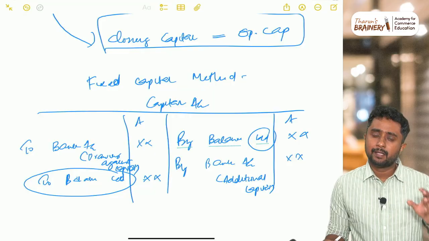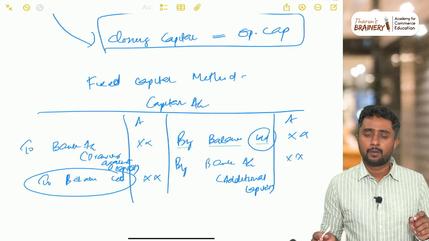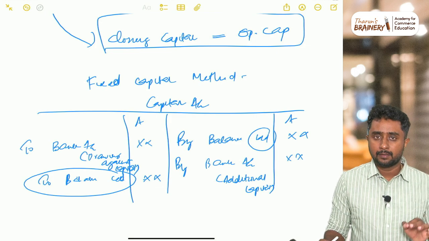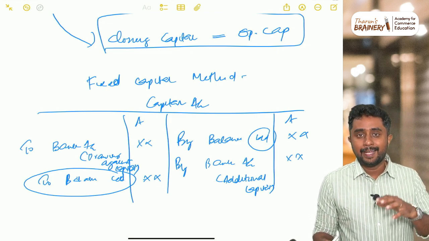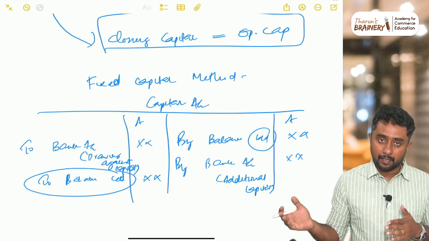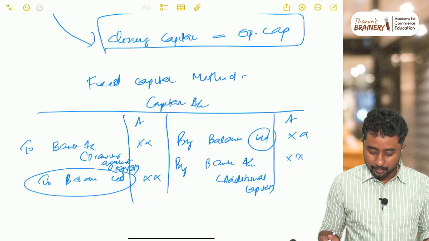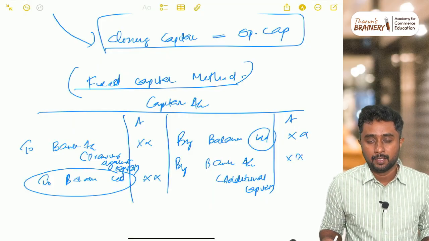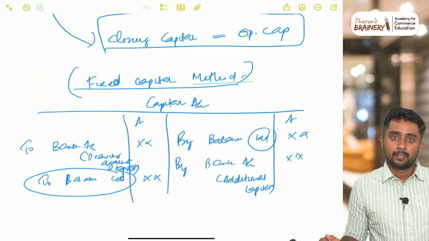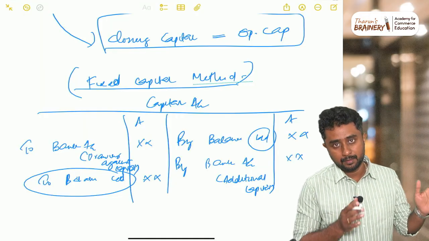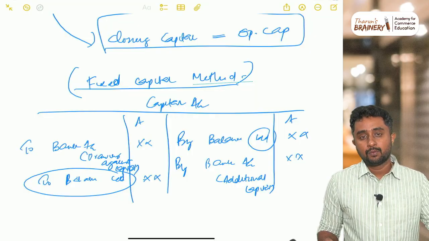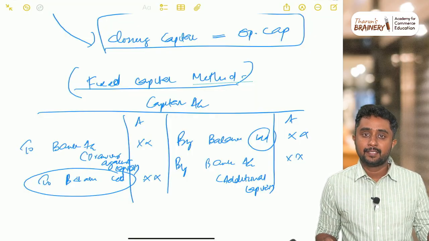So just by the word drawings, if you come across the word drawings in any part of the question, if they say drawings, that is called drawings against profit. That is generally recorded in another account called the current account of the partners, if you are preparing capital account under fixed capital method. So there are two kinds of drawings: drawings against profit, which we will simply call drawings alone, and one more, drawings against capital.